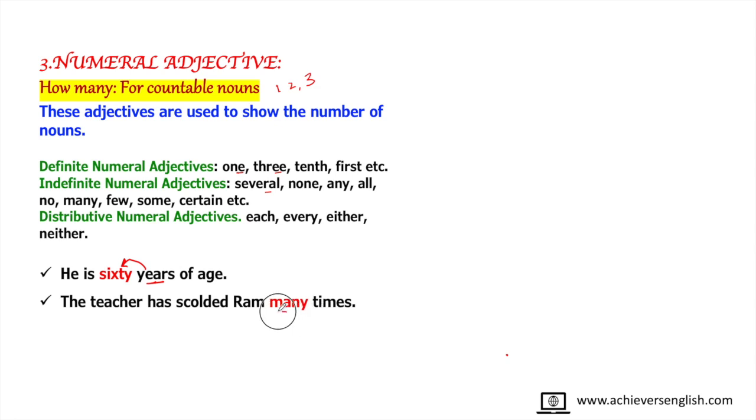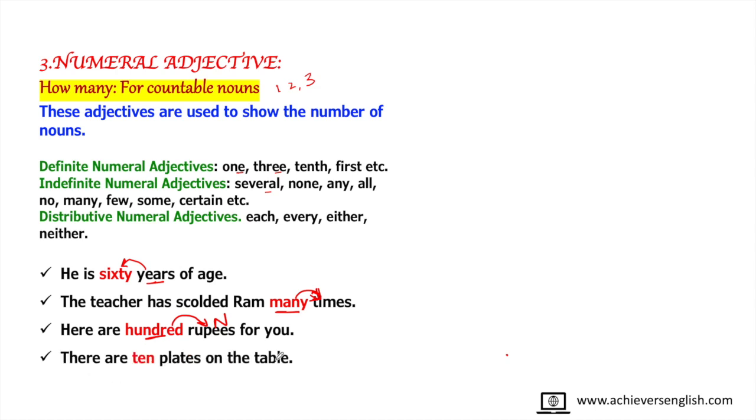So this word has become a numeral adjective. Next is, here are 100 rupees for you. How many rupees? 100 rupees. The word is modifying rupees. Rupees is a noun, so it is a numeral adjective. There are 10 plates on the table. So how many plates are on the table? There are 10 plates on the table.